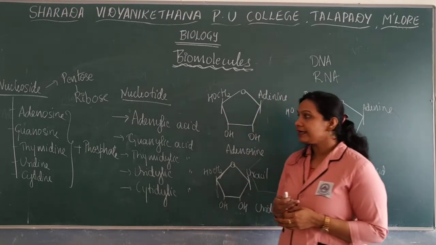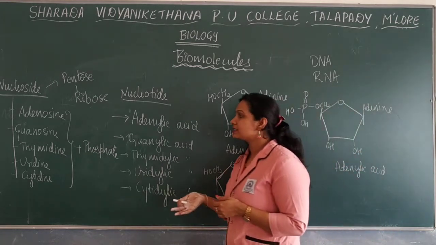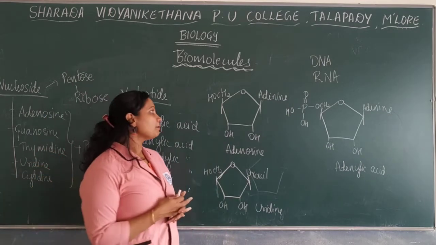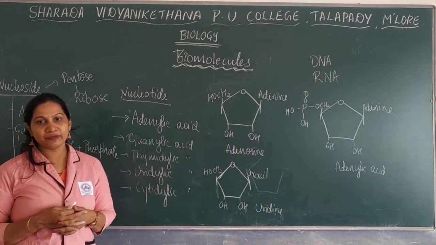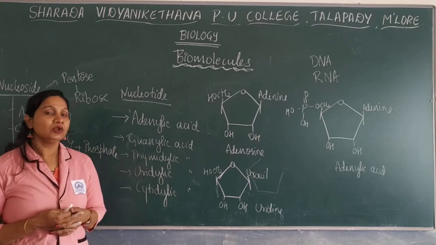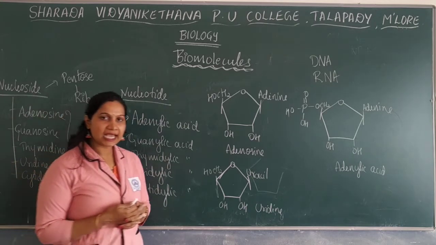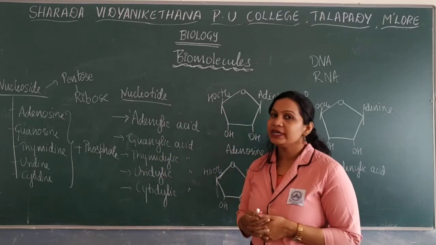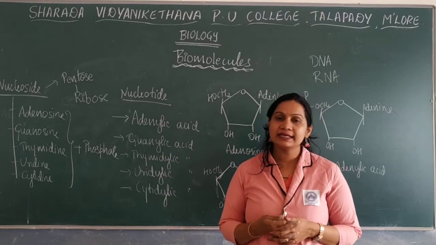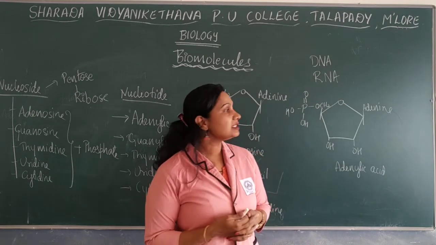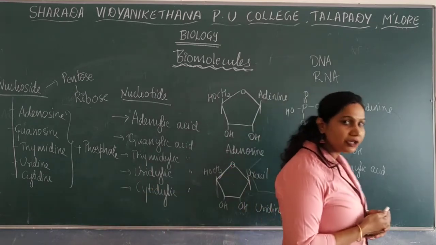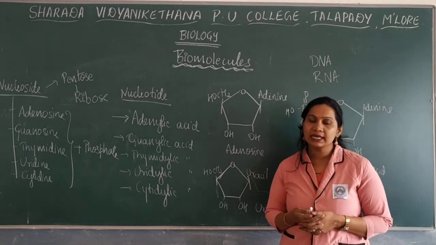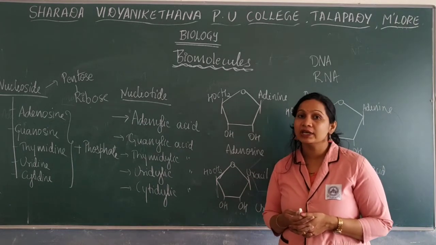These nitrogen bases combine with the sugar, a pentose sugar, ribose, and form the nucleosides: adenosine, guanosine, thymidine, uridine as well as cytidine. These nucleosides combine with the phosphate group and form nucleotides. Nucleotides include adenylic acid, guanylic acid, thymidylic acid, uridylic acid as well as cytidylic acid. These nucleotides are further joined to form DNA or RNA, the very important nucleic acids.